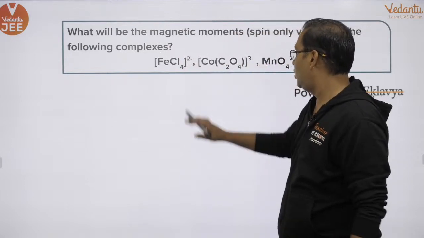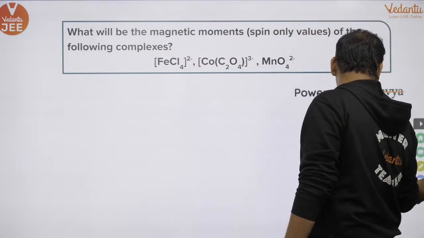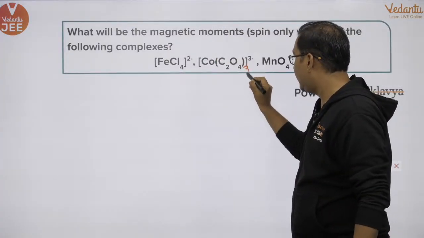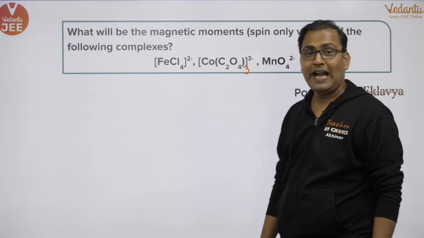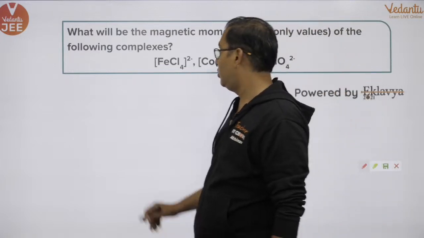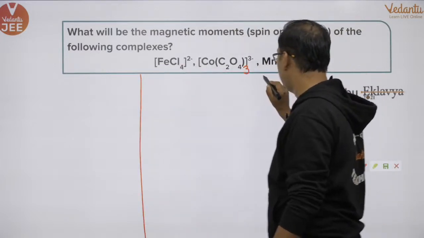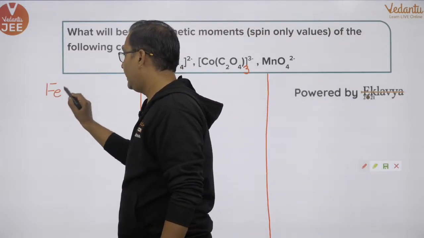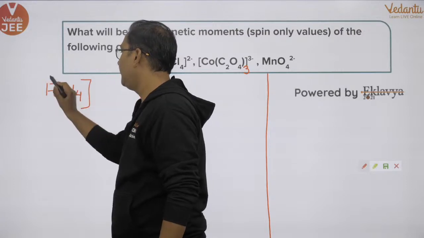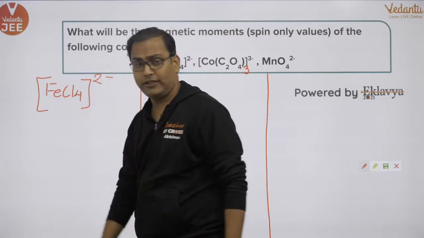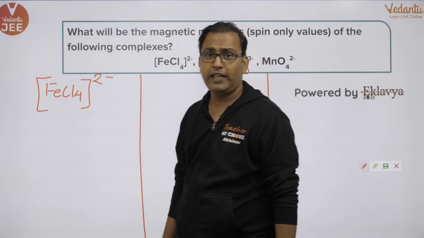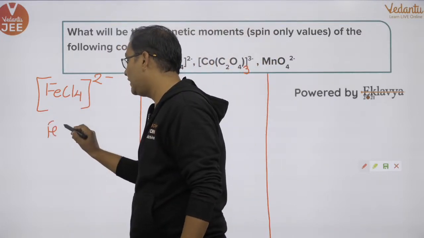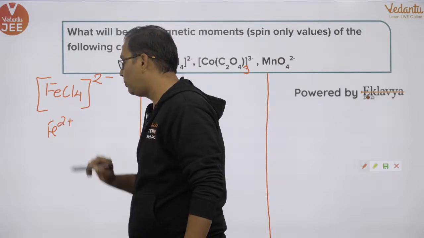So FeCl4 2 negative. Okay. These were the three complexes that were given over there, and we had to tell the magnetic moment. So let's divide the board in 3 parts. First, we will be dividing FeCl4 2 negative. If we have this, what will be the oxidation state of iron? Can you tell me, guys? In this scenario, the oxidation state of iron is 2 positive.